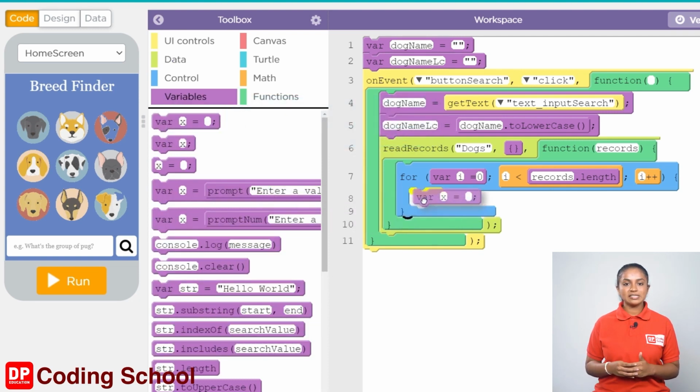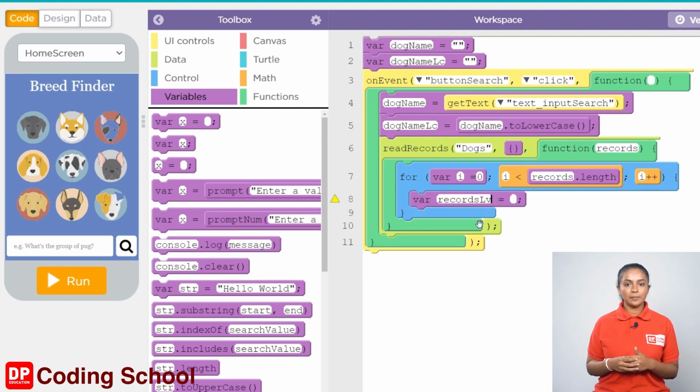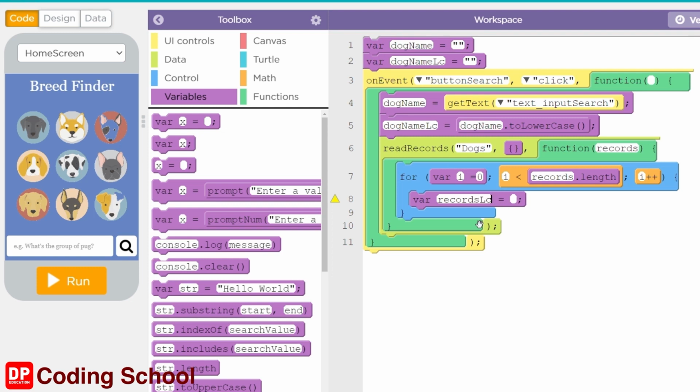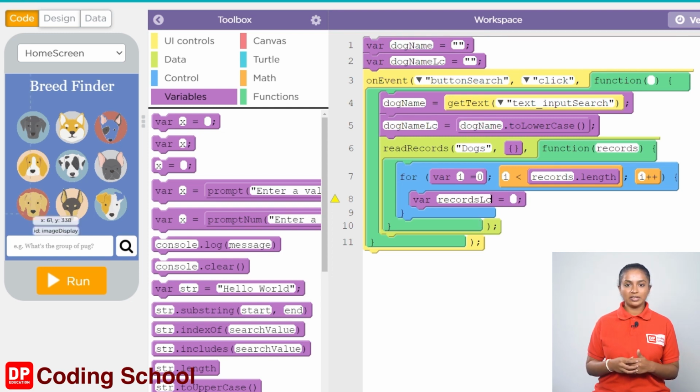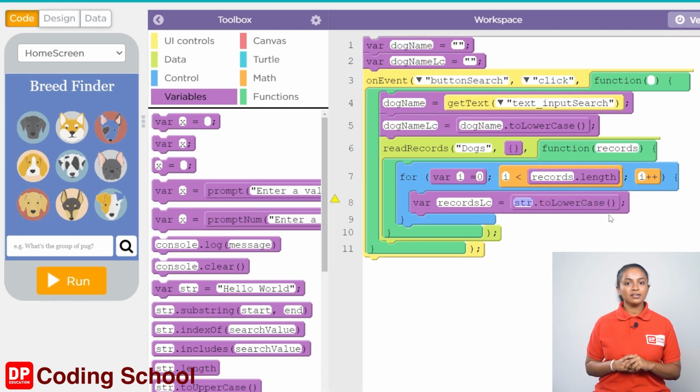I click variables and drag a var x equal code block into this for loop. Let's give the name of the variable here as record LC. The str.toLowercase code block under variables is dragged to the right side of the equal sign. For str, the word that needs to be converted to simple letters is to be given as records box bracket I. But there is no code block to make this. Therefore, we have to type this part and fix it.